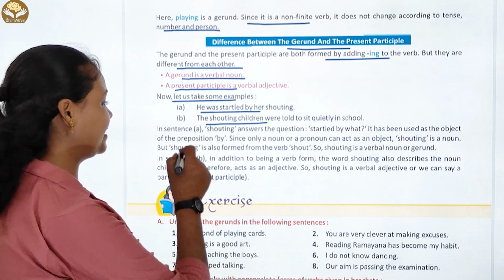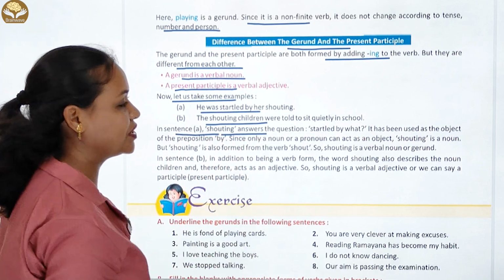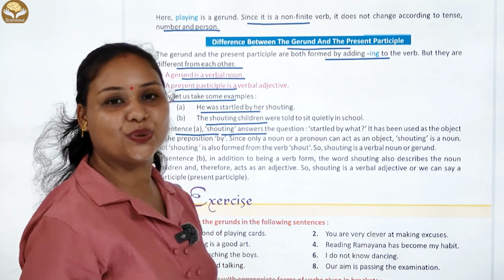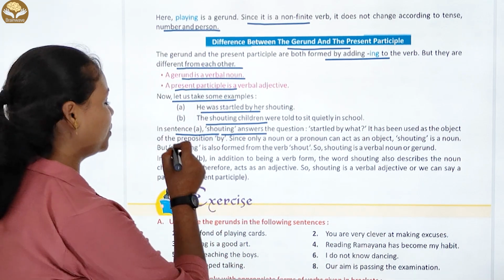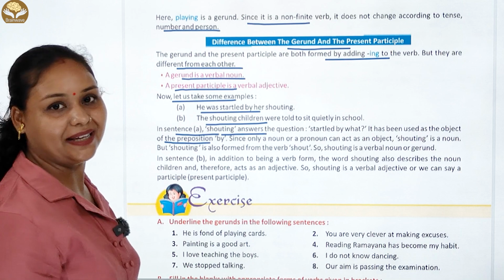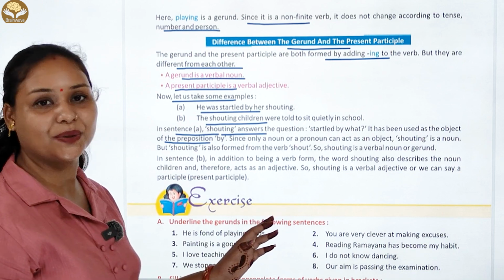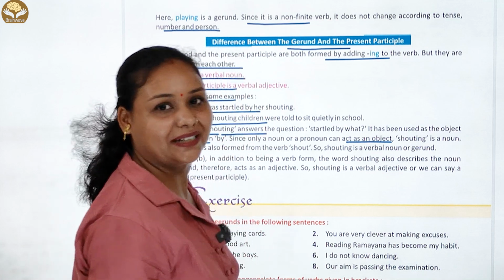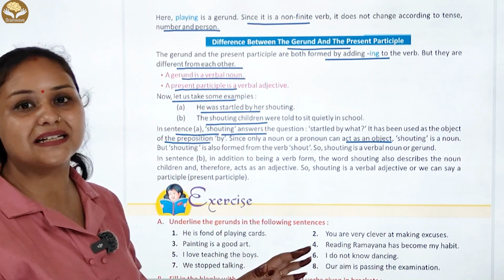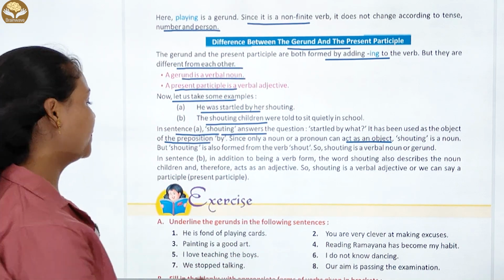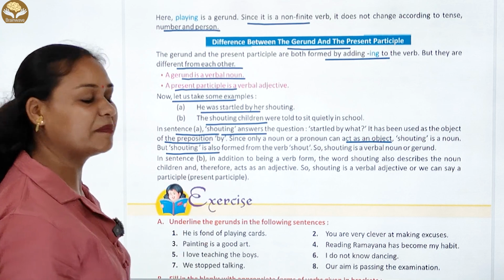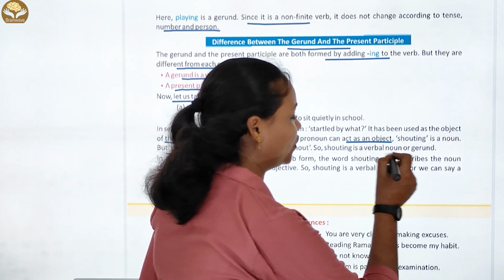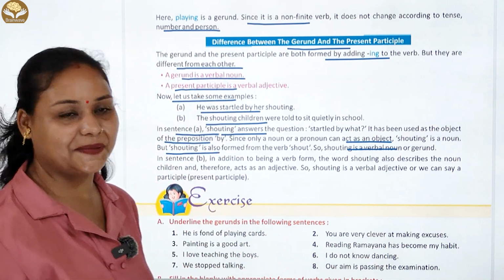Okay? चलिए, in sentence first, shouting answers the question, startled by what? It has been used as the object of the preposition by, since only a noun or a pronoun can act as an object. Shouting एक noun है, but shouting is also formed from the verb shout. So shouting is a verbal noun or gerund.